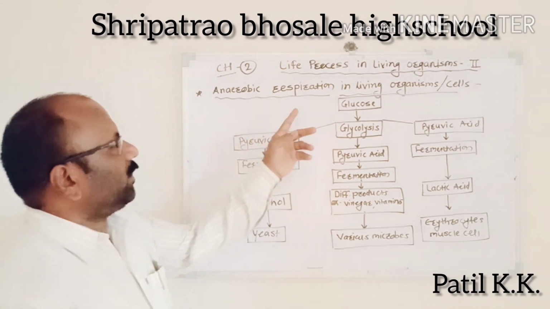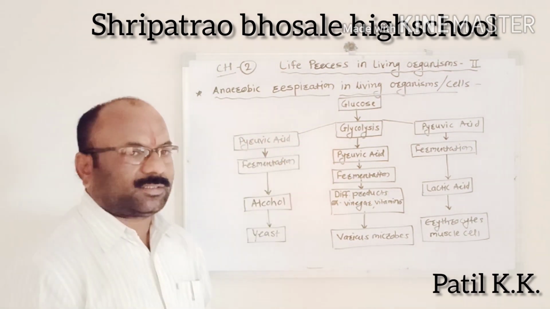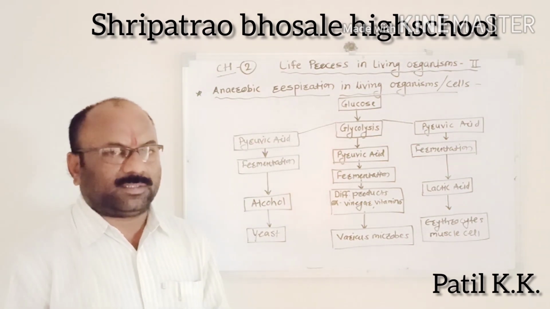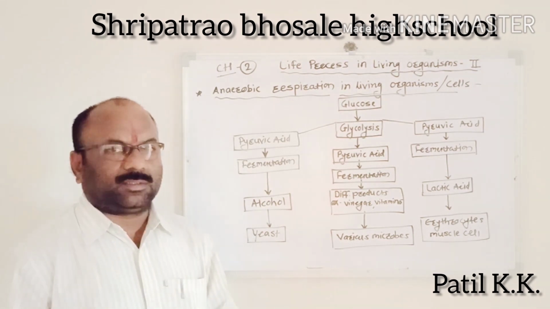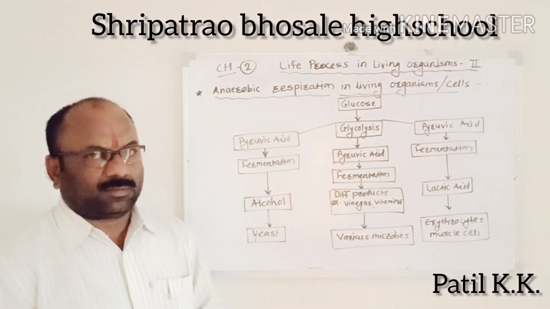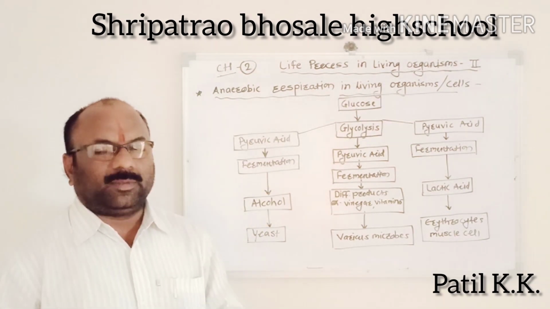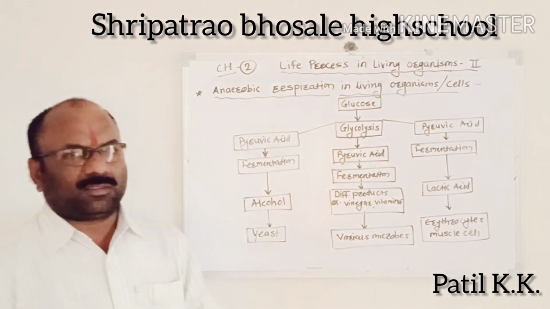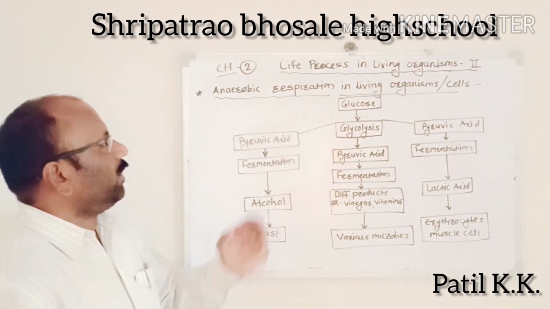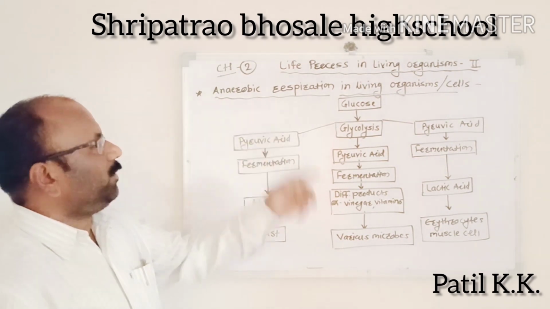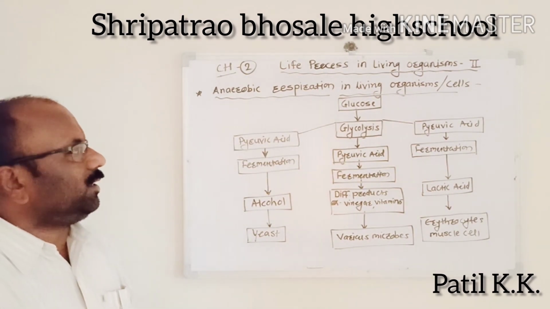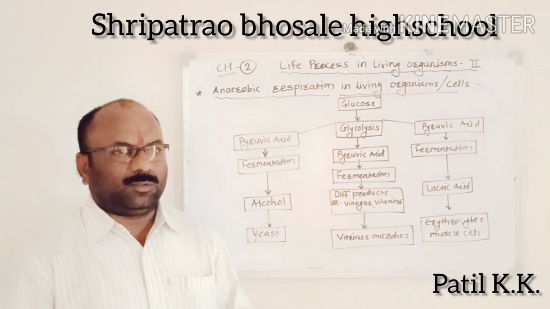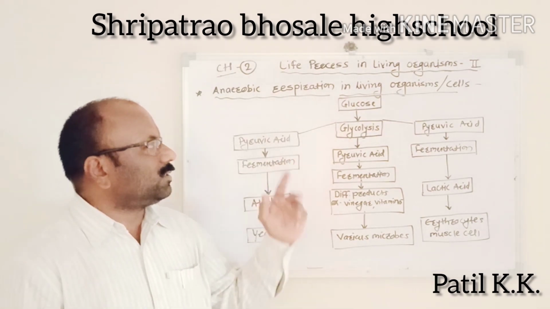Next point is anaerobic respiration in a living organism or the cell. You have studied that cellular respiration has two steps. First is aerobic respiration, and second is anaerobic respiration. The first step is aerobic respiration. The next step is anaerobic respiration in the living organism or the cell. The carbohydrates are converted into glucose. Firstly, glucose is oxidized.